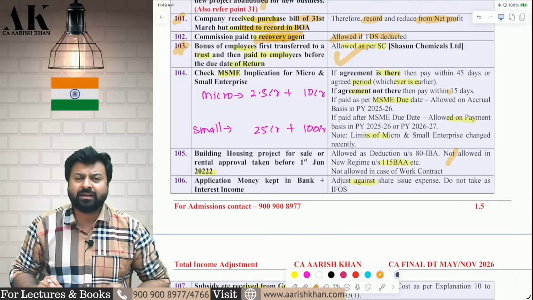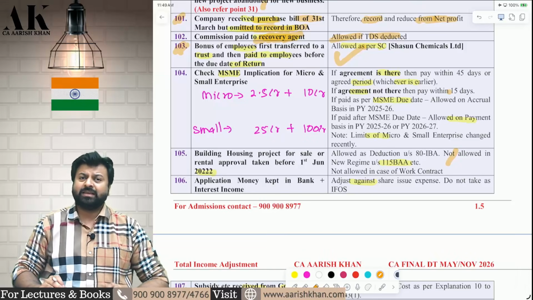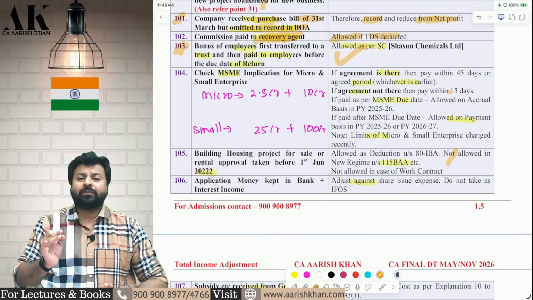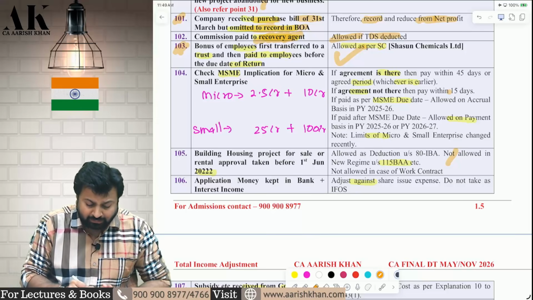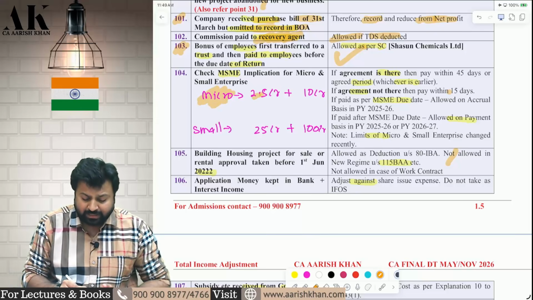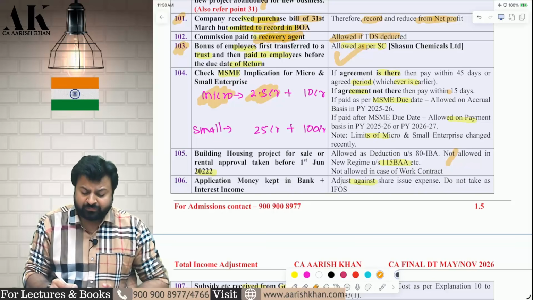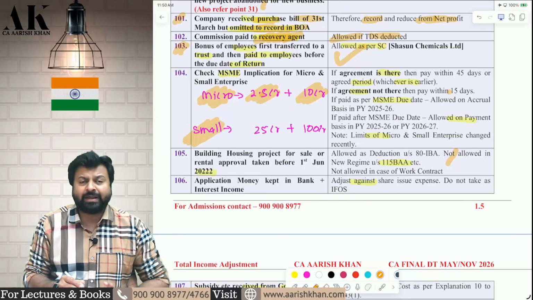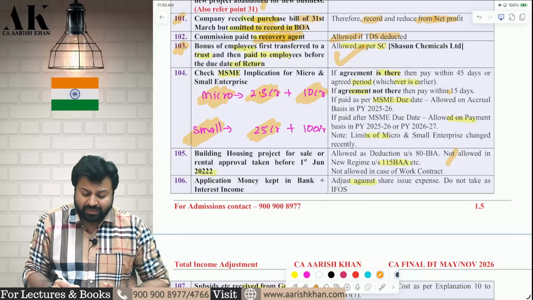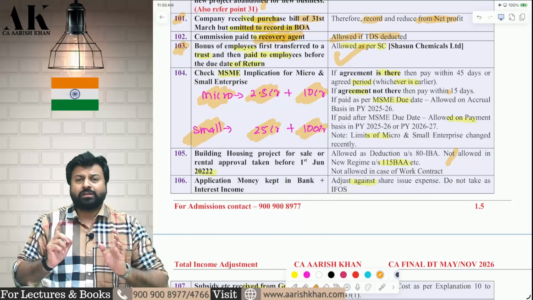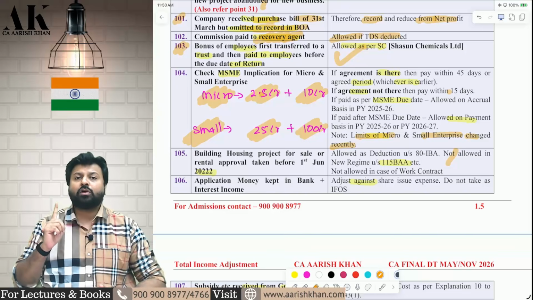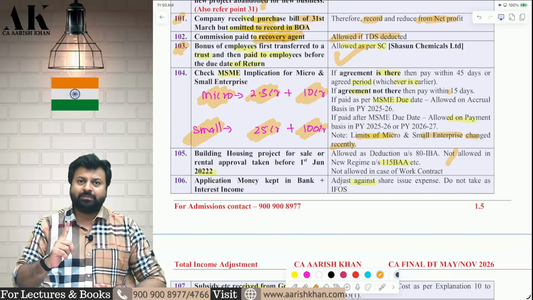Next one is a very, very important point, which is on MSME. MSME payments are covered under 43B. First of all, the limits of MSME have changed. Now, an enterprise will be called a micro enterprise if the investment in plant and machinery is up to 2.45 crore and the turnover is up to 10 crore. And it will be called a small enterprise if the investment is up to 25 crore and the turnover is up to 100 crore. So the limits have changed. You need to check that the limits have changed. Firstly, this. Secondly, only micro and small enterprise payments are covered in 43B. Medium enterprise payments are not covered in 43B.